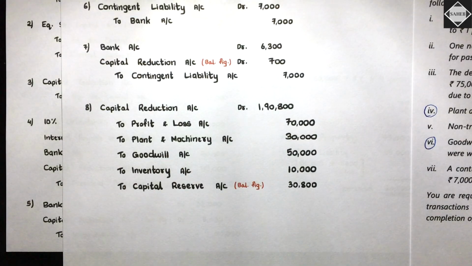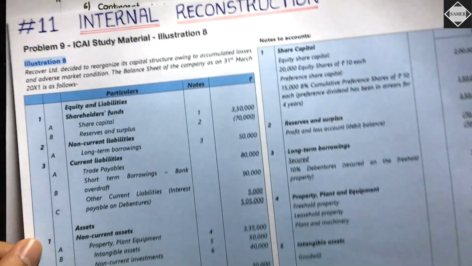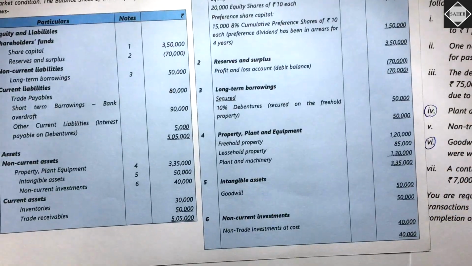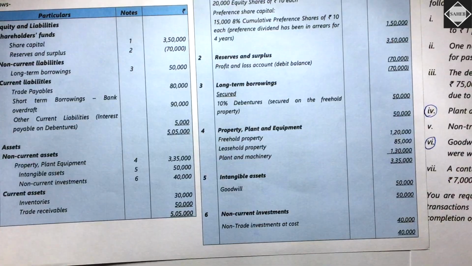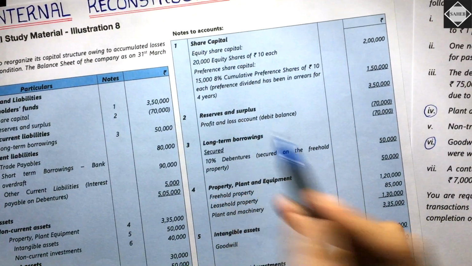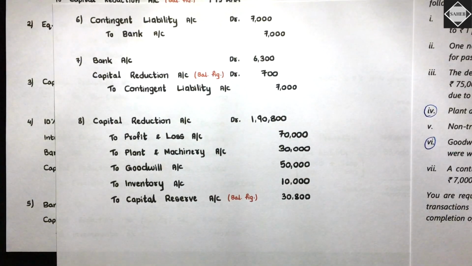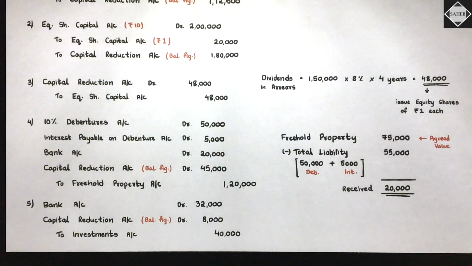Really simple and straightforward, isn't it? There was no other fictitious asset or anything, like discount on issue of debentures, or any other fictitious asset like underwriting commission. Nothing else. Just the accumulated loss was there, that we have written off. Simple. Yes. So journal entries completely done.